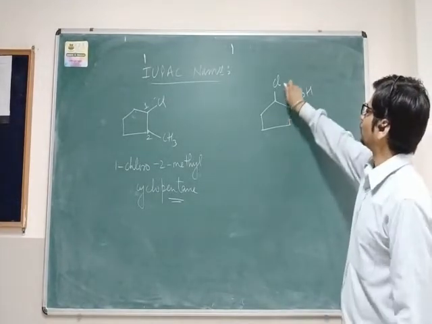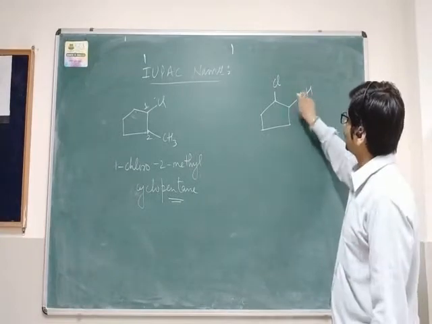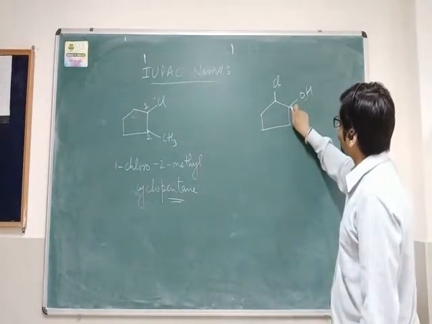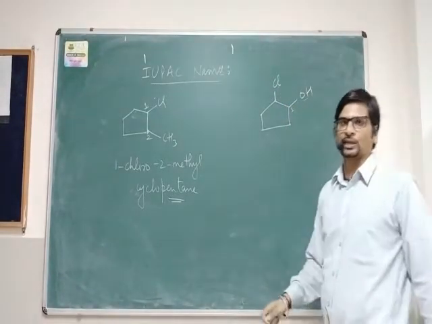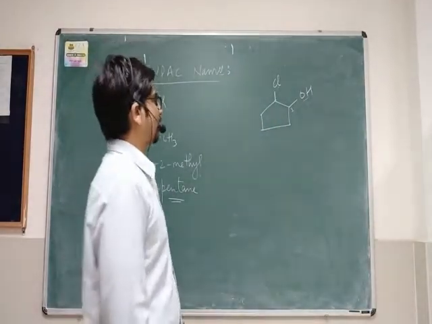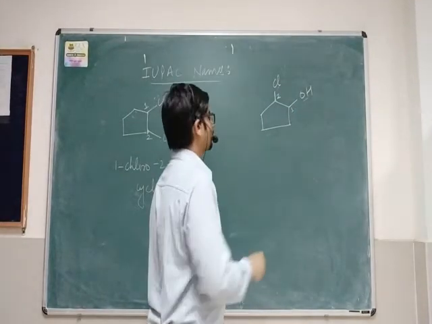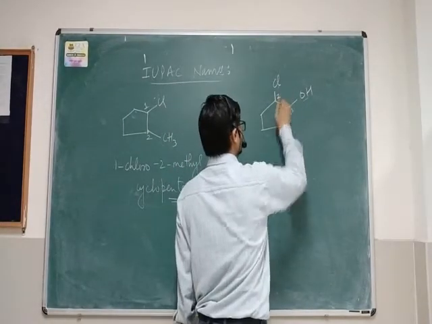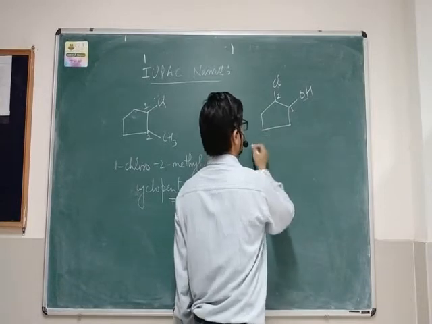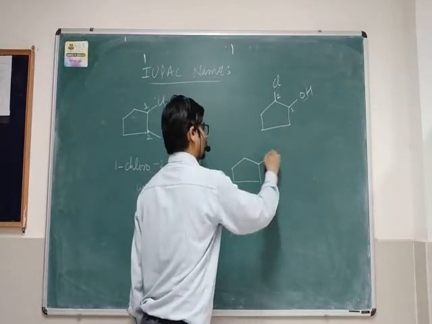Now we have two substituents: the first is chlorine, the second is hydroxy. Out of hydroxy and chlorine, we will give priority to hydroxyl, because hydroxyl is the main functional group. So we will give the least number to the hydroxyl and the second position to chlorine.